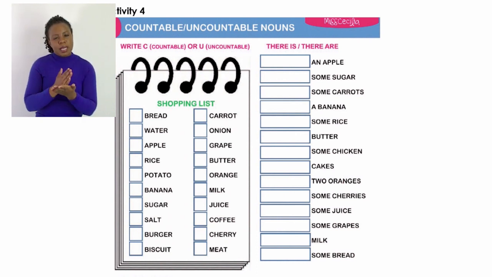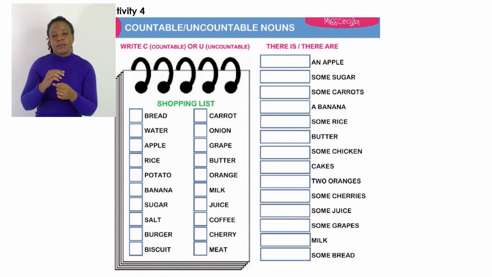We would say there is some sugar. And then we go to carrots. There is some carrots, there are some carrots. We would rather say there are some carrots because we can actually count them.